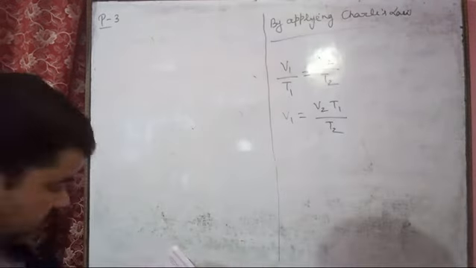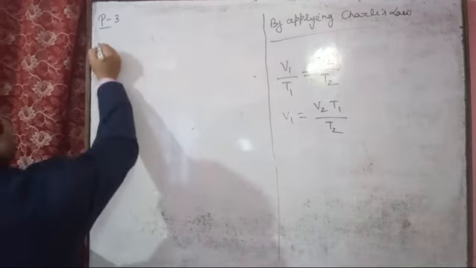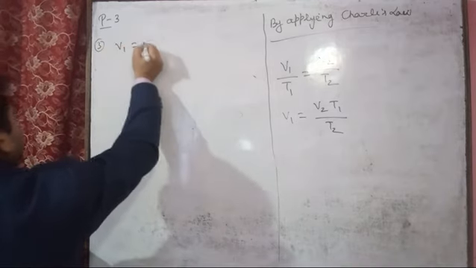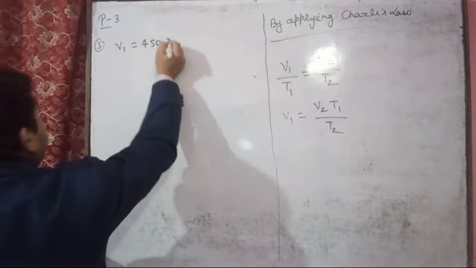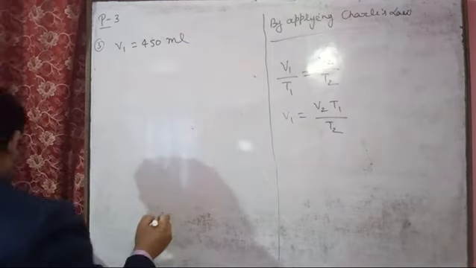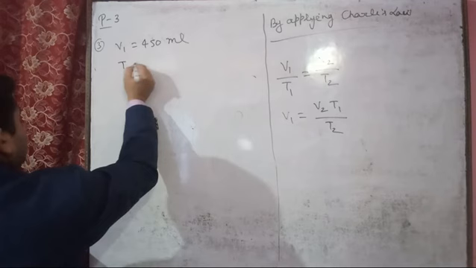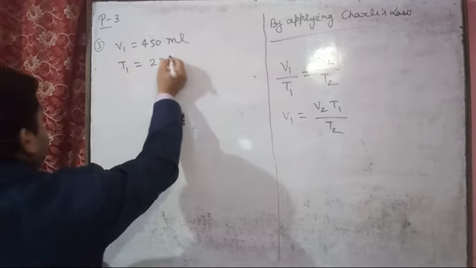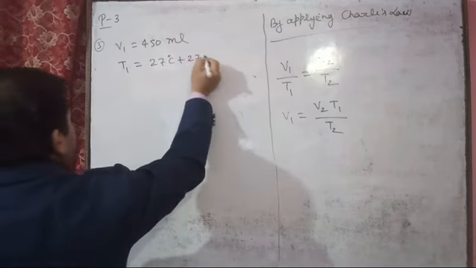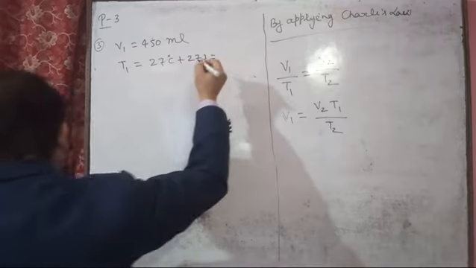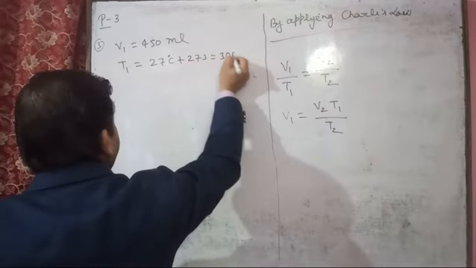In this question number 3, the original volume given is 450 ml, and T1 temperature is also given, 27 degrees Celsius. By adding 273, what we will get here is 300 Kelvin.